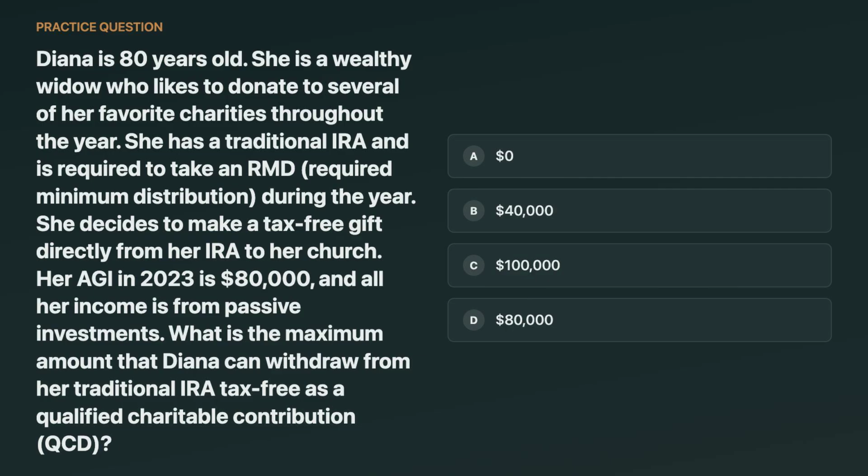The correct answer is $100,000. A qualified charitable distribution from a traditional IRA to a qualified charity can be excluded from income up to $100,000 per year, and it can also count toward the RMD if done by the deadline. The $80,000 option is tempting because it matches AGI, but AGI doesn't set the QCD limit.